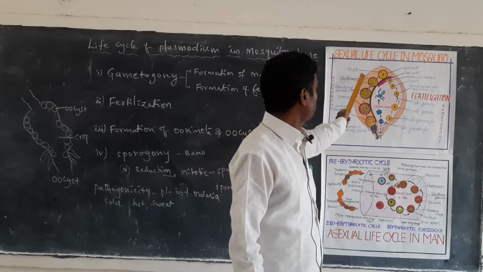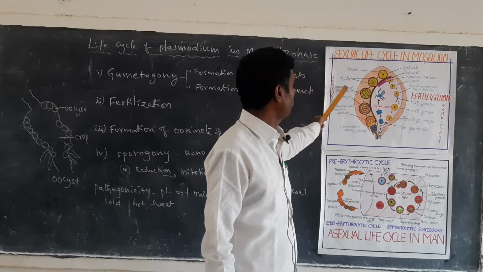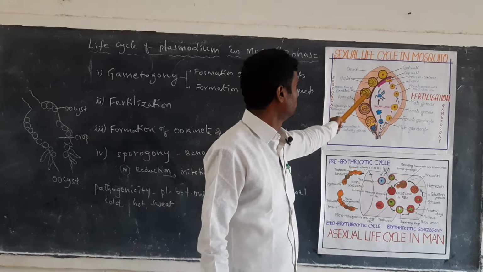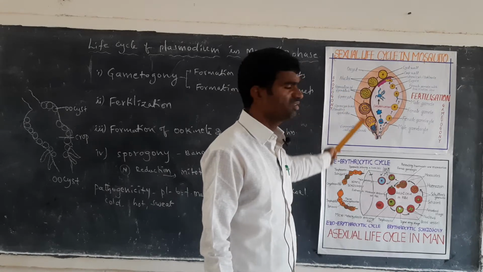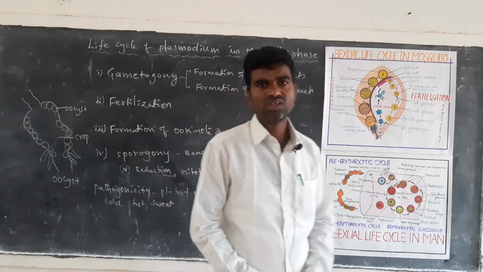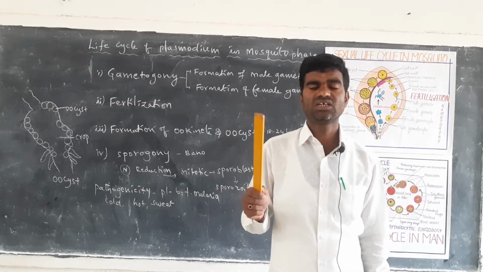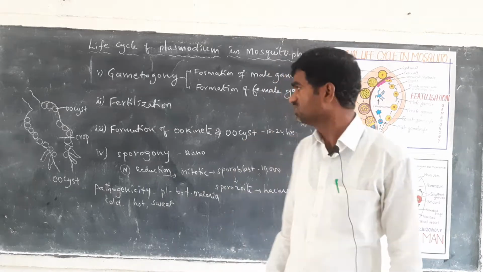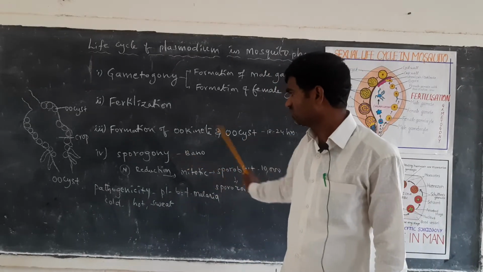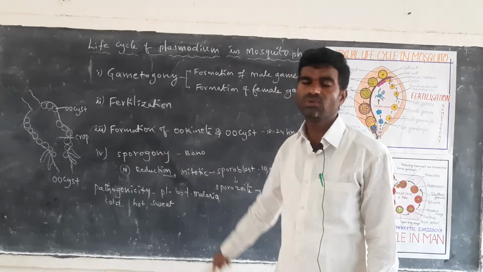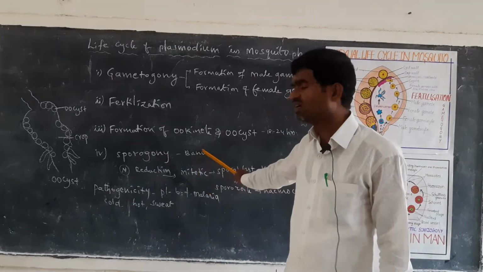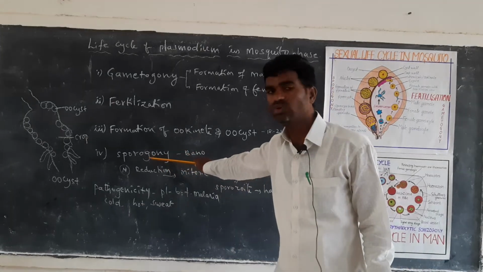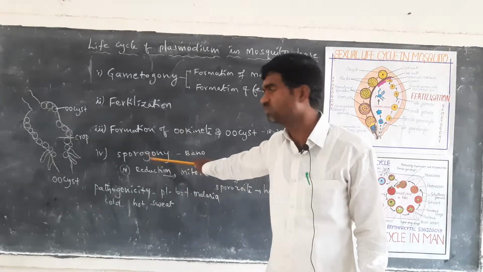Now these are the nuclei, and further it is forming the sporoblast. Now sporoblast cells are forming. So these are all called sporoblast cells. With the formation of the cyst wall, each and every cell further forms a sporoblast cell. Now the formation of the sporoblast is called sporogony. According to the scientist Bono, he identified the sporoblast cells or sporogony.